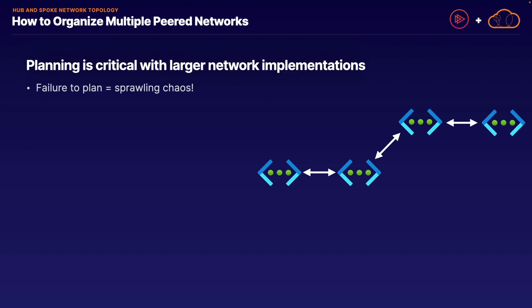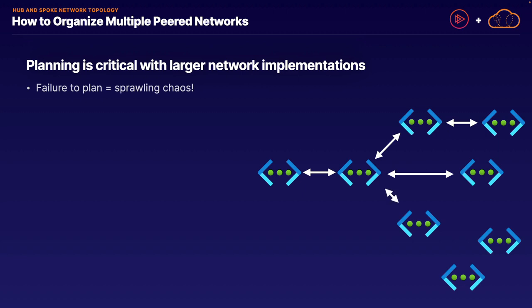You may start to see the issue we're starting to get into at this point, especially given the key restriction we've discussed that network peering is non-transitive. As time goes on, as your network infrastructure continues growing, you may be adding on more and more networks, and you have to peer those additional networks, none of which can transitively peer with each other, and, well, you have a little bit of a mess you have to deal with at this point.